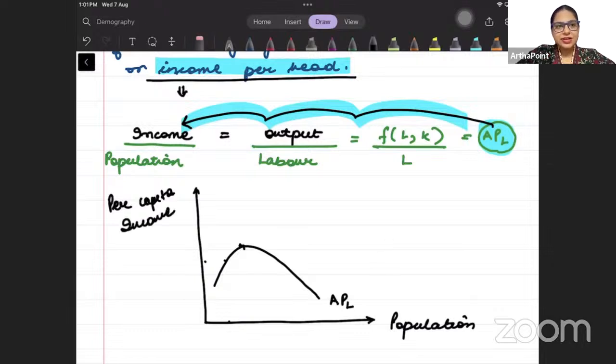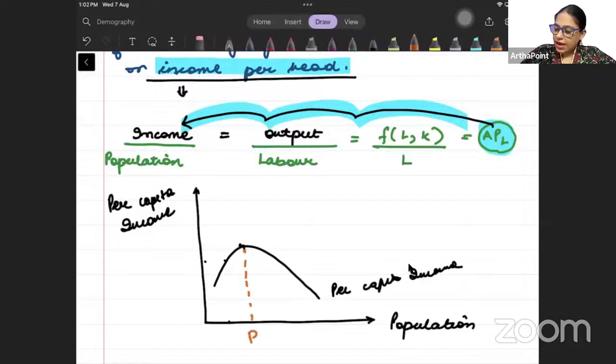I hope this is clear. You must have understood what I have done. I am just trying to connect it so that you can remember. In some way we are connecting this to help you understand this graph better. Okay. Now what is he saying? I have written this, the per capita income graph. Now I want to find out what my optimum population is. So where will the optimum population come? Wherever the per capita income is at its maximum. This is called the optimum population, and this is the theory of optimum population.